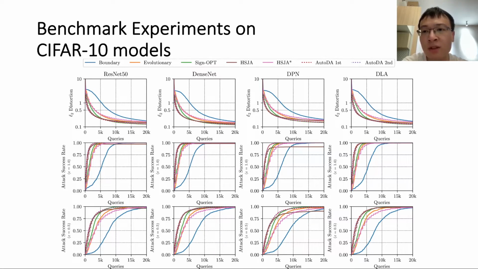As you can see from the results, our attacks are much stronger than the boundary attack and the evolutionary attack. Our attacks converge faster before about 7,000 queries, while converging to slightly worse adversarial examples than sign-opt attacks afterwards. Considering our DSL is only able to express the boundary attack and not able to express the stronger HSJ attack and sign-opt attack, this is impressive.